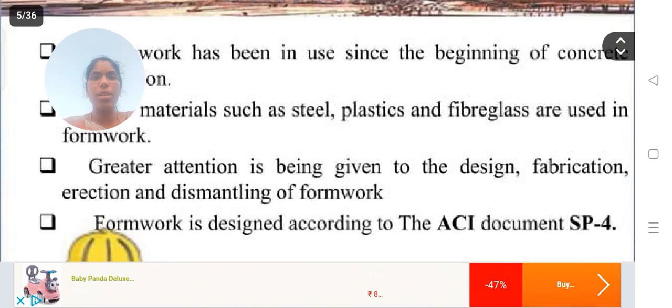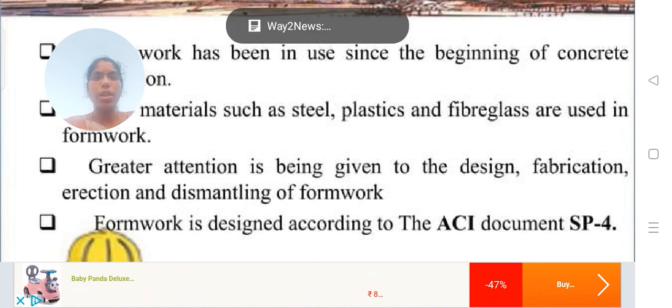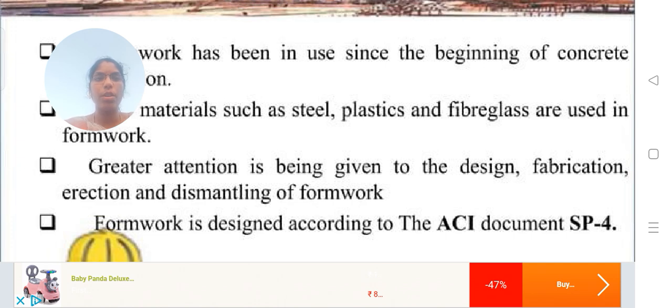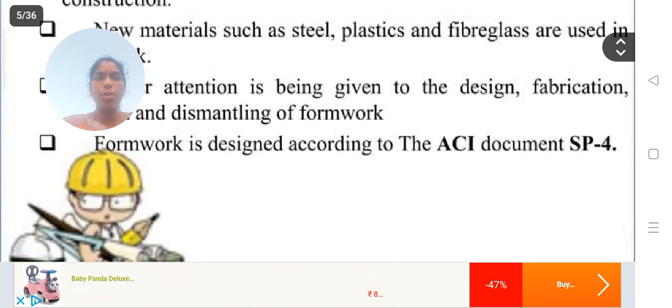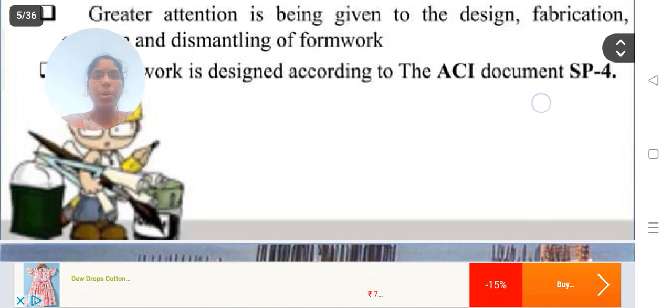Greater attention is being given to the design, fabrication, erection and dismantling of the formwork. Formwork is designed according to the ACI document SP4. In SP4, we see the strength of the formwork material, which weather conditions we have to consider, and which people are involved in the working process. All those things are discussed in SP4 clearly.